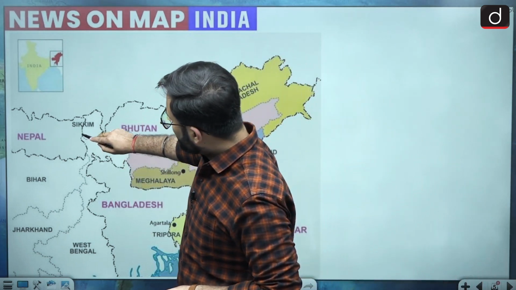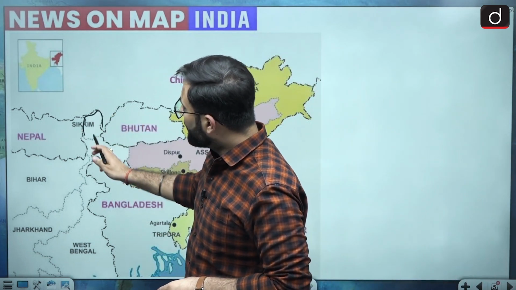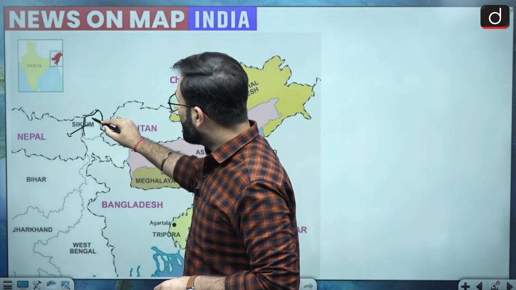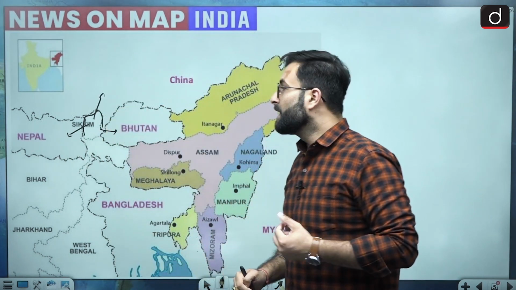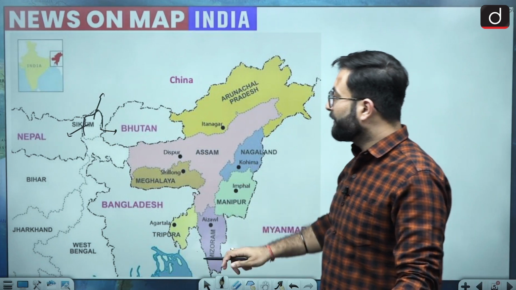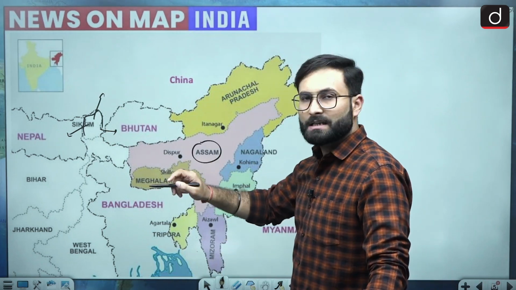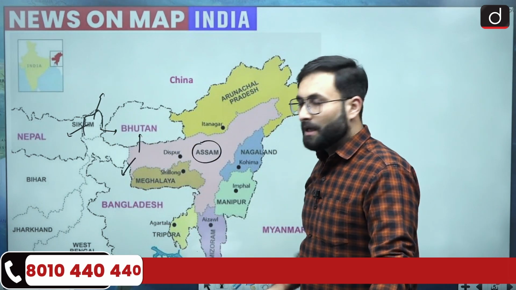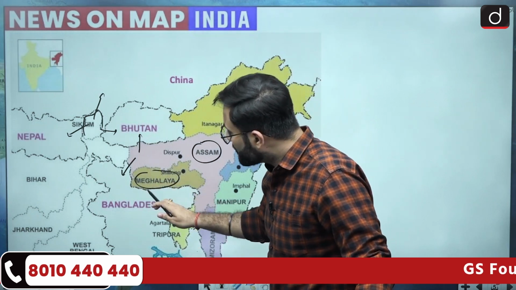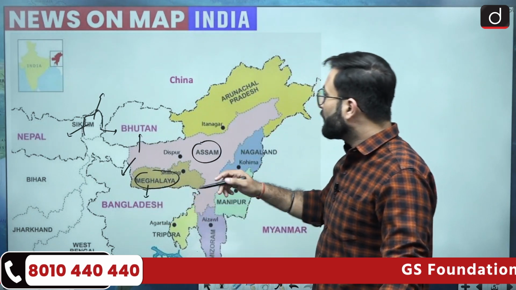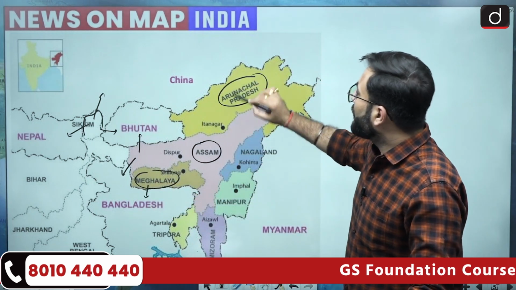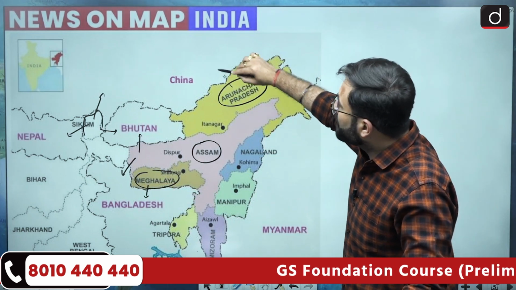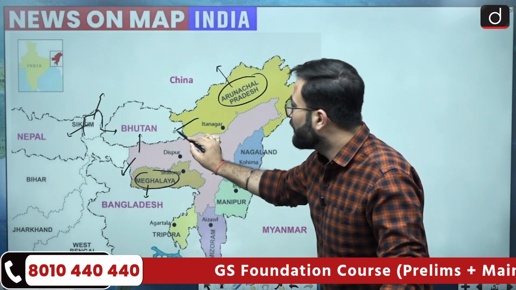If you look at Sikkim, it is over here, and here you will see that it shares a boundary with Nepal, Bhutan and China. Coming to the next one, Assam. Assam has an international boundary with Bhutan as well as Bangladesh over here. Meghalaya has an international boundary with Bangladesh. Coming to the next one, Arunachal Pradesh has a boundary with China as well as Bhutan.